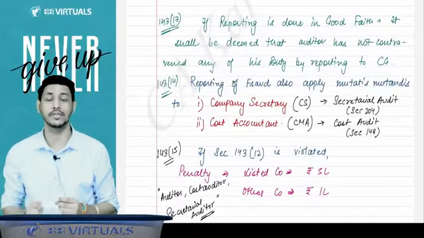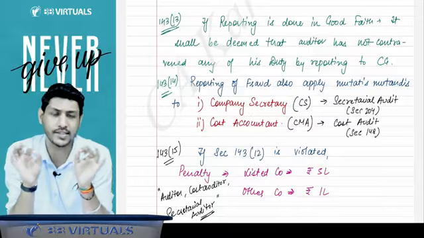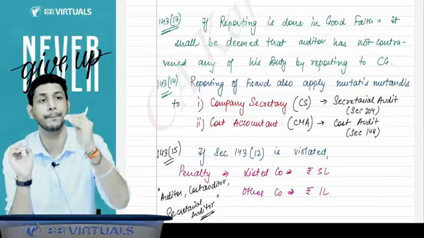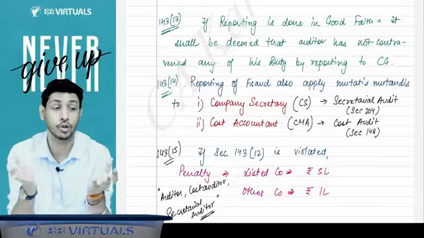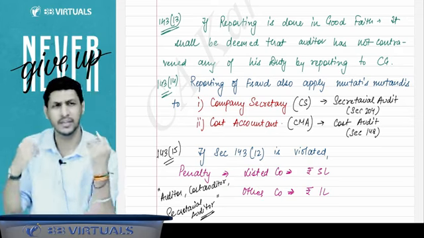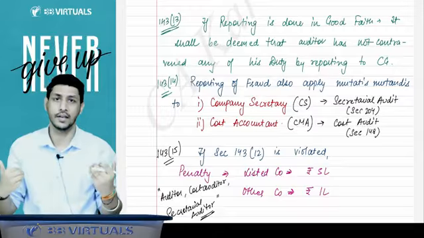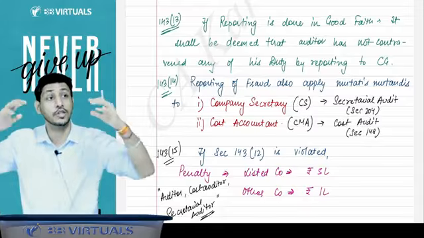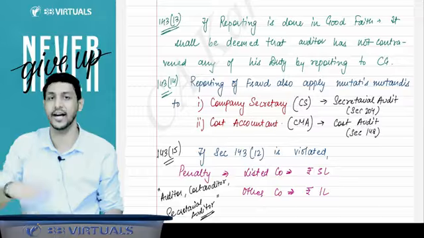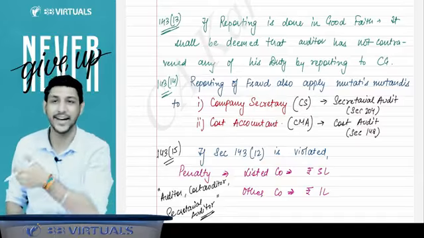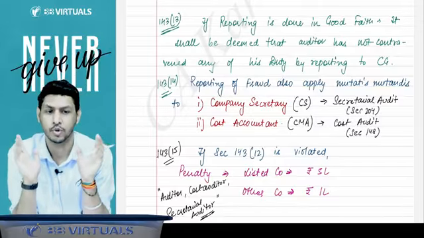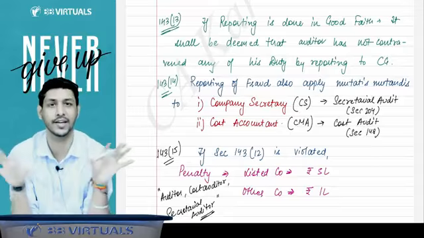Section 143 subsection 13 says that if the auditor has reported the fraud in good faith, then it will not be considered as a breach of his duty. You might say the auditor got that information while doing the audit, and there is a confidentiality on auditors that they are not supposed to disclose the information, because whatever information you get during the audit is confidential. But that is fraud now. If you get information of fraud, you have to disclose it to the authorities. So if the reporting of the fraud is done in good faith, it is not considered a breach of duty of the auditor.